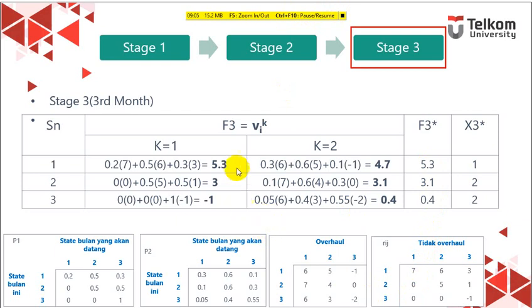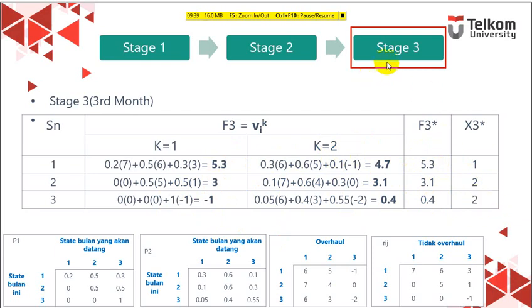So we can see here that if our condition is 1, the best action is K equal to 1, not overhaul, because 5.3 and 4.7, which one is higher? Of course, 5.3. 3 and 3.1, which one is higher? 3.1, and the decision is 2, so we write here 2. -1 and 0.4, which one is higher? 0.4, and the decision is 2, so we write it here 2.